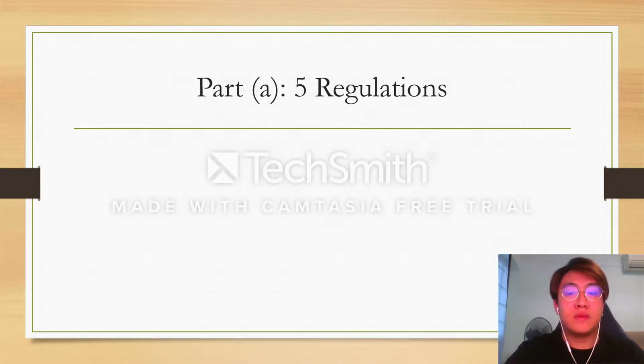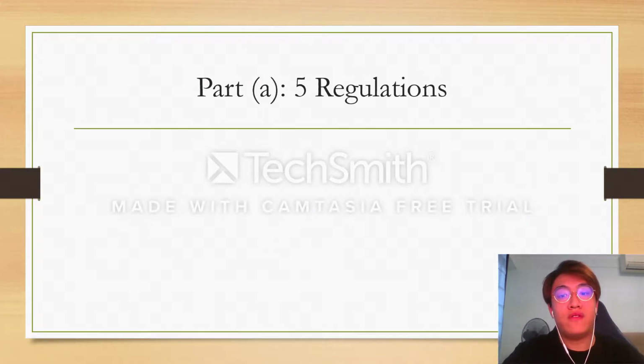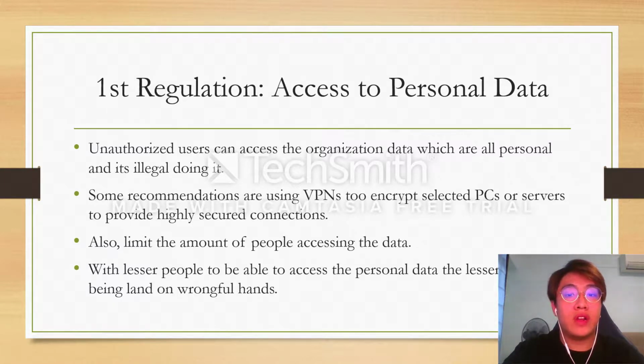Moving on to the first part, we have part A with the 5 regulations. First regulation, we have the access to personal data. Unauthorized users can access the organization data, which is all personal, and doing so is illegal. So I recommend using VPNs to encrypt selected PCs or servers to provide highly secure connections. Also limit the number of people accessing the data. With fewer people able to access the personal data, the chance of it landing in wrongful hands is minimized.